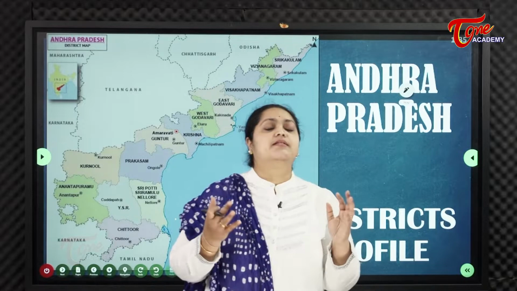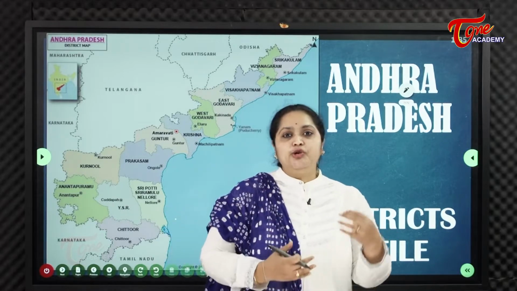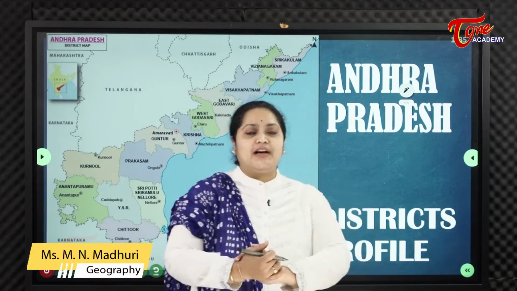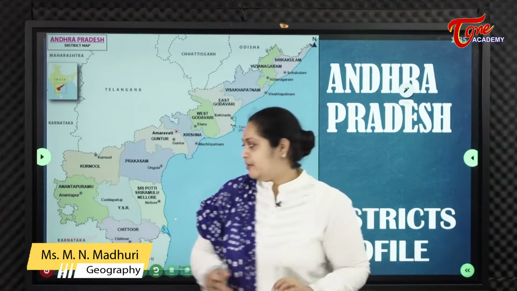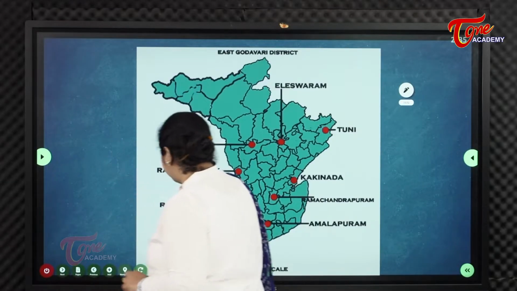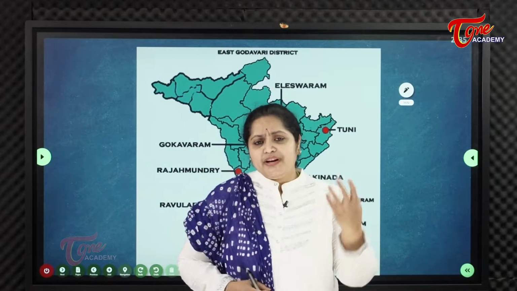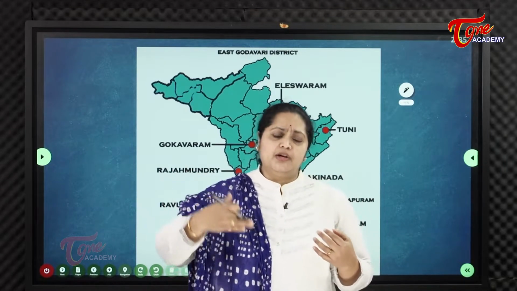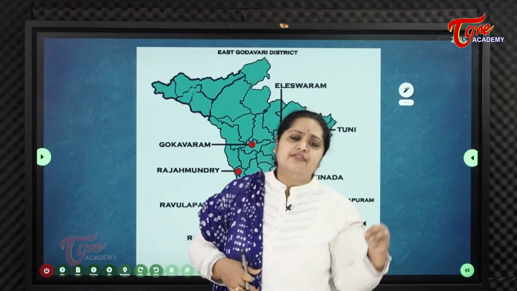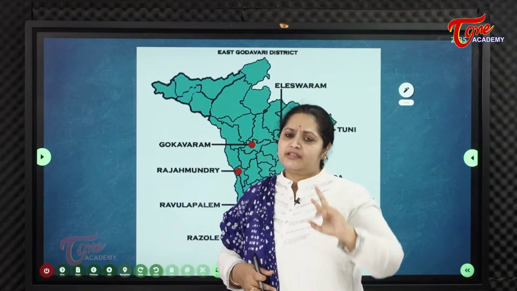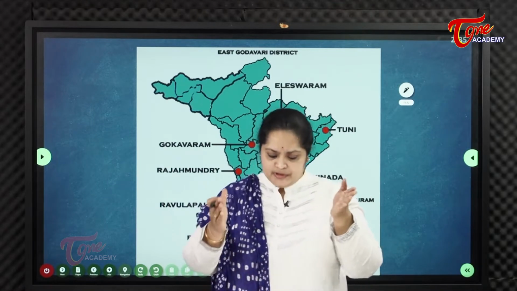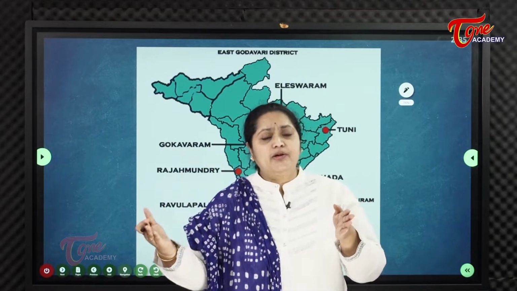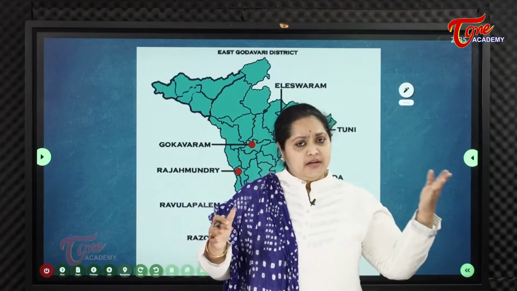In today's AP Geography, we're going to look into the district profile of East Godavari district. Everyone knows that we have mostly three districts on the popular rivers like Godavari and Krishna. If we take Godavari, we have two districts, lying on the right bank and the left bank of the Godavari.